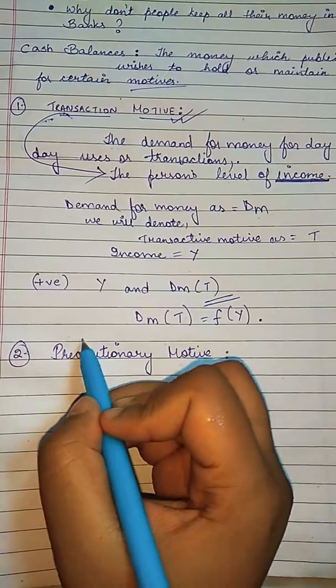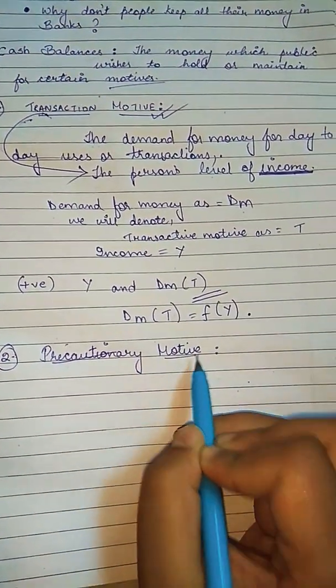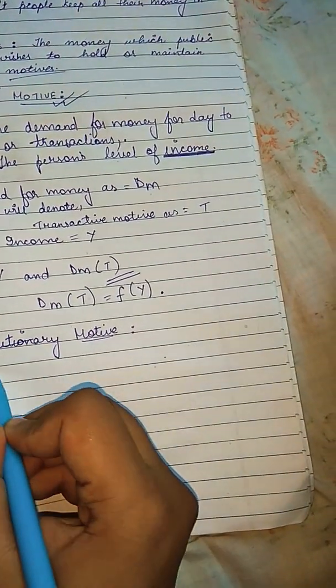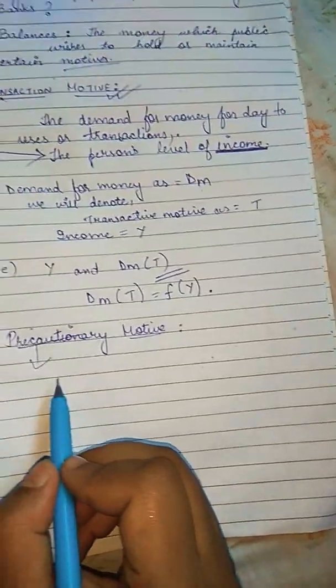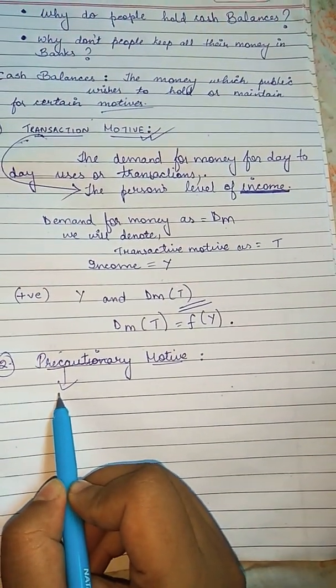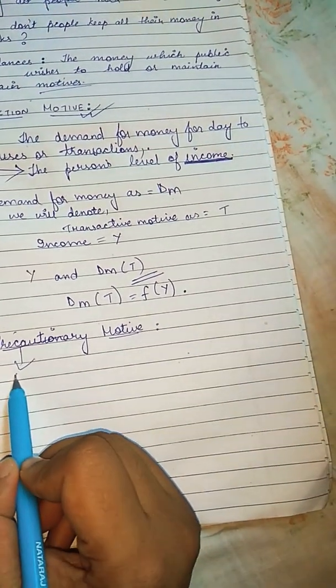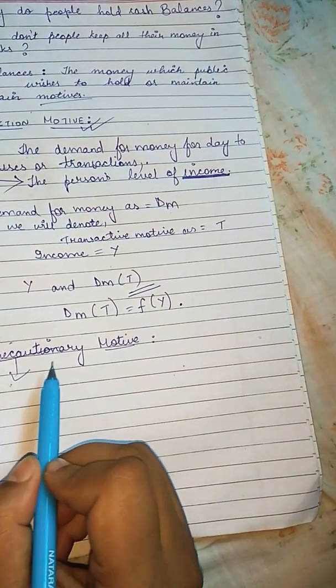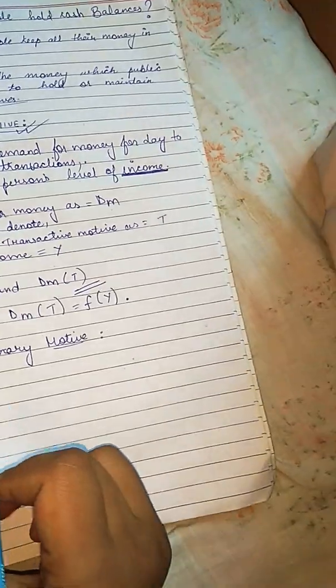Now we have the precautionary motive. What is the precautionary motive? As the word suggests, precaution means we take certain steps to be prepared for any unforeseen contingencies.